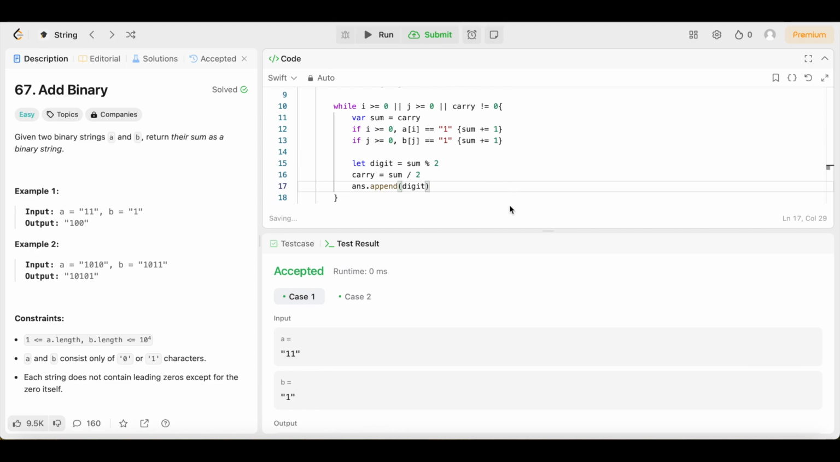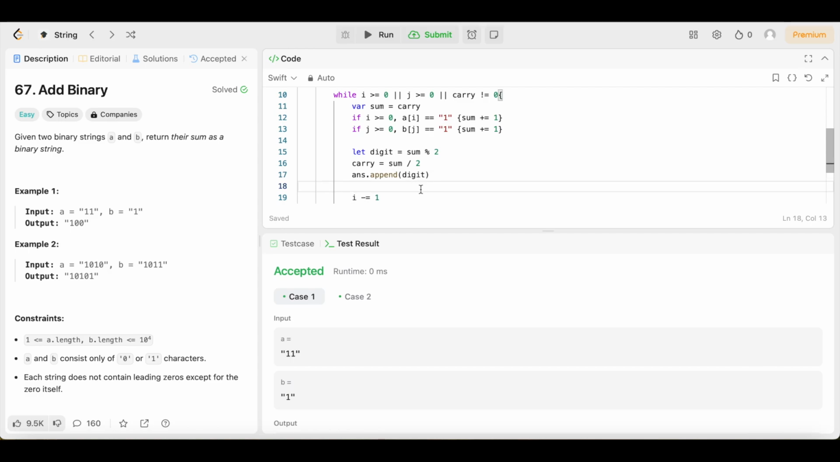Then we are going to say I minus equals 1. Then we're going to come down here and say J minus equals 1.